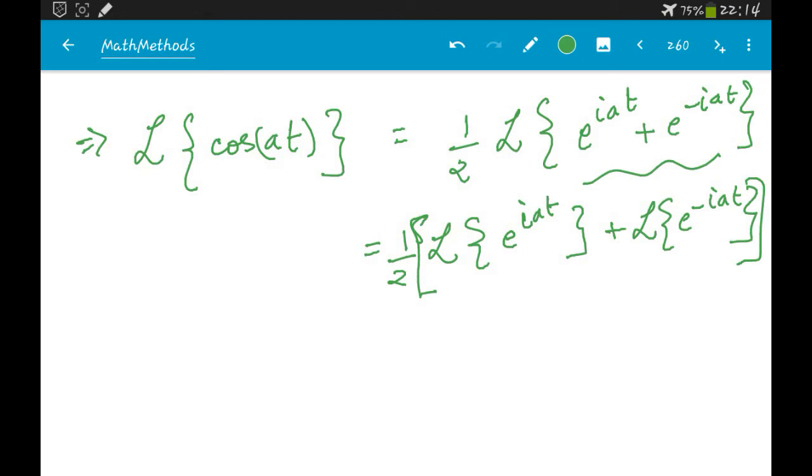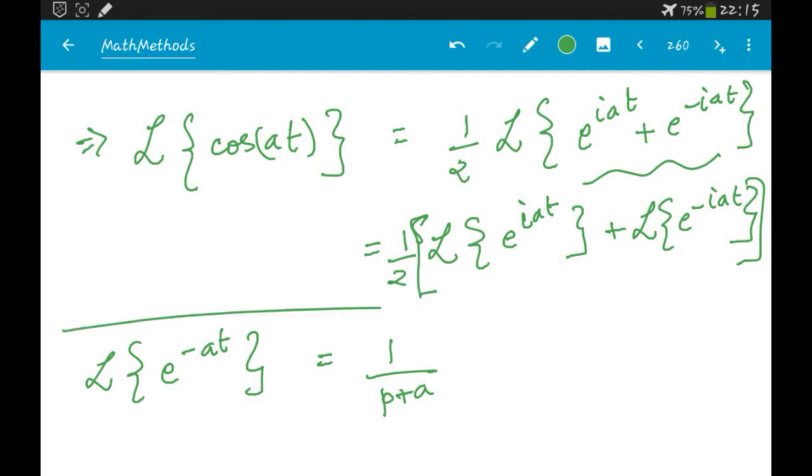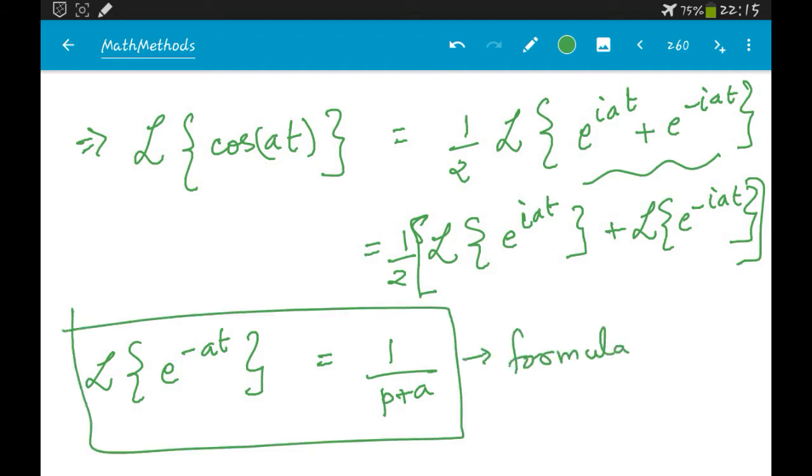We already know the formula that the Laplace transform of e^(-at) is 1/(p+a). This formula we have derived.